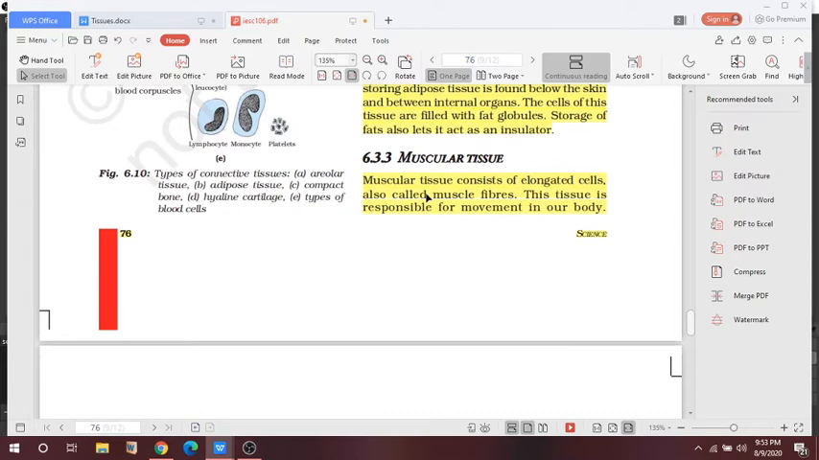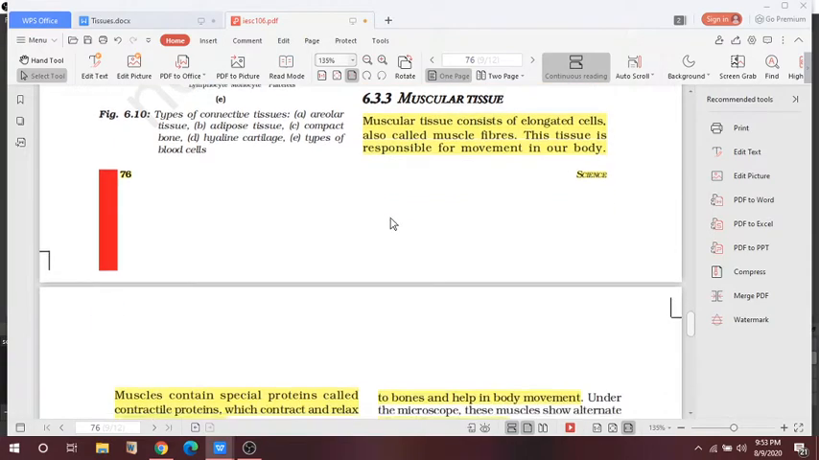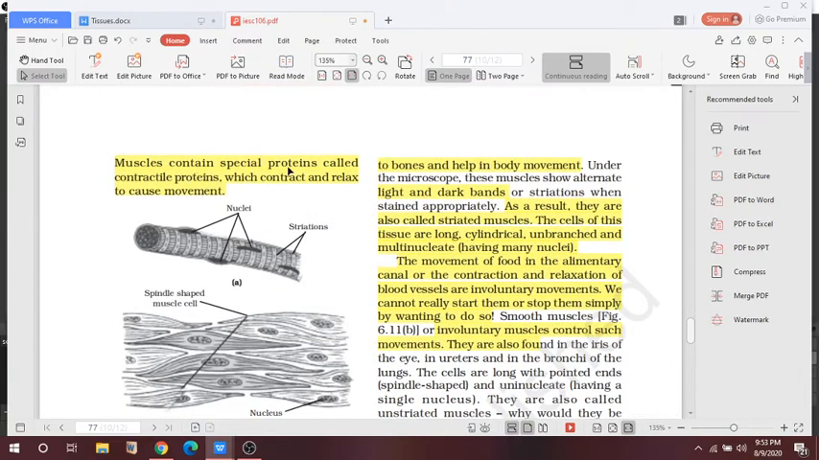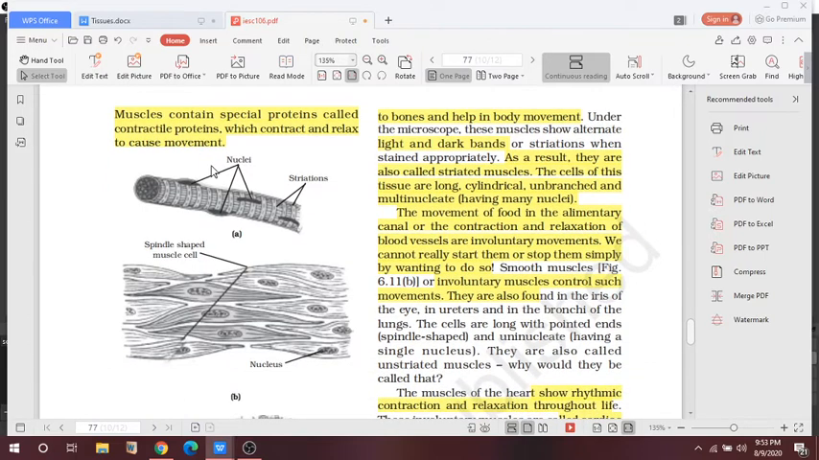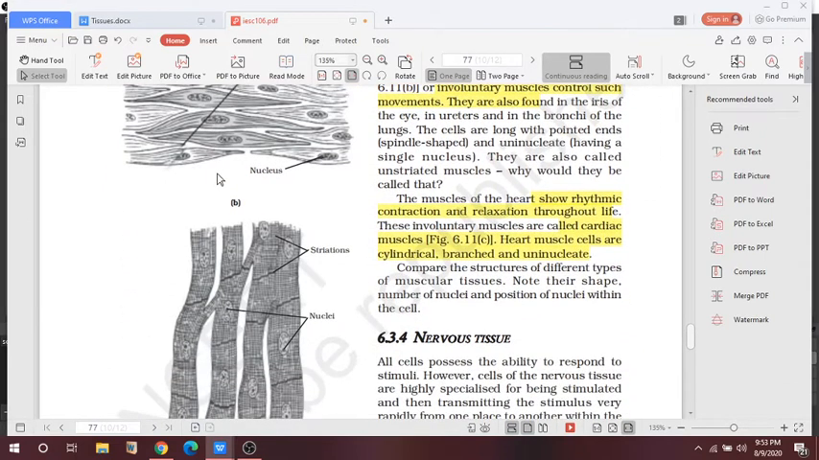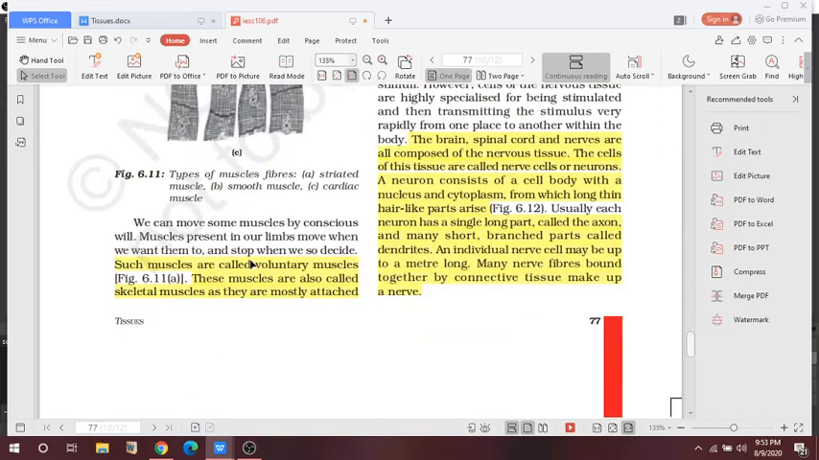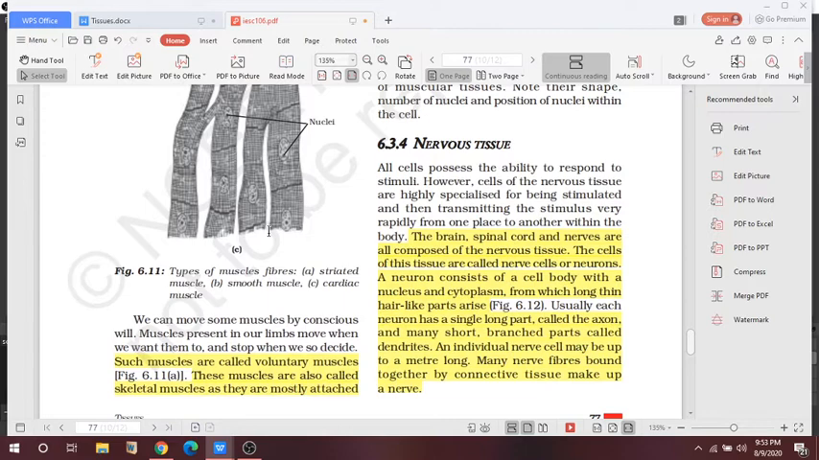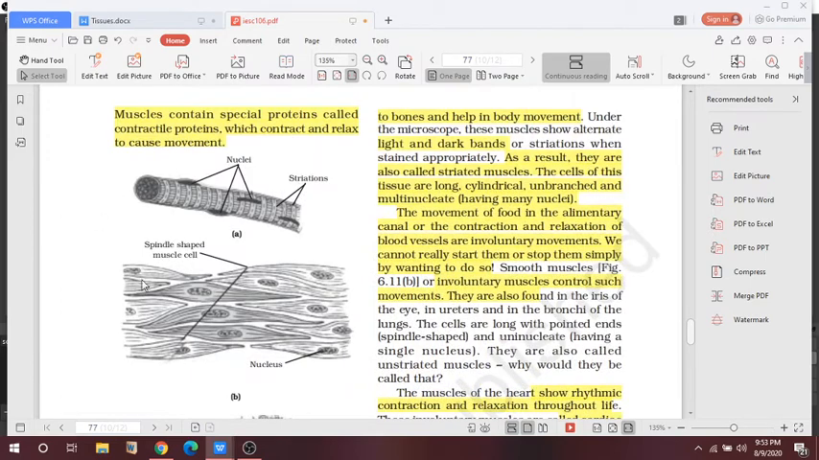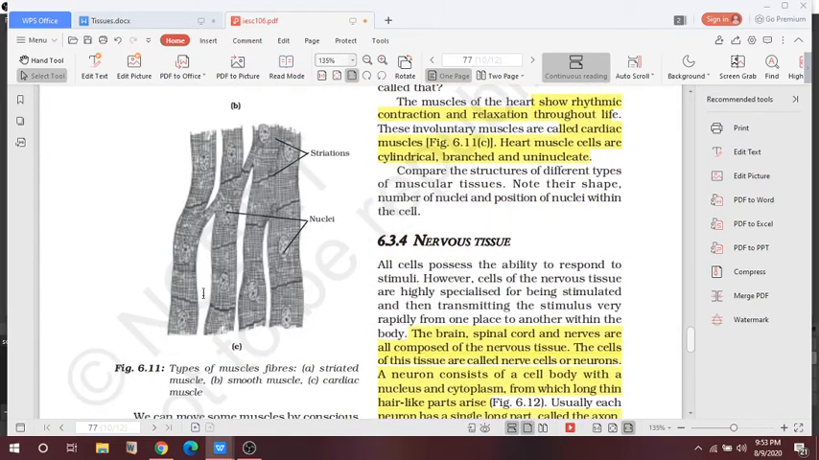Next is muscular tissue. The muscular tissue consists of elongated cells called muscle fibers. This tissue is responsible for the movement of the body. Muscles contain a special protein called contractile protein, which helps in contracting and relaxing the muscles and results in movement. Here you can see the different types of muscle cells: striated cell, smooth cell and cardiac cell.